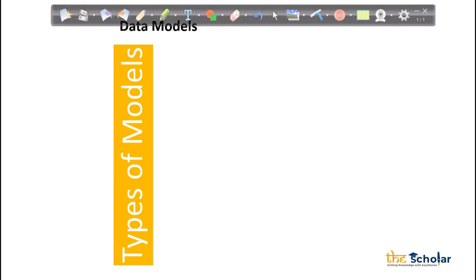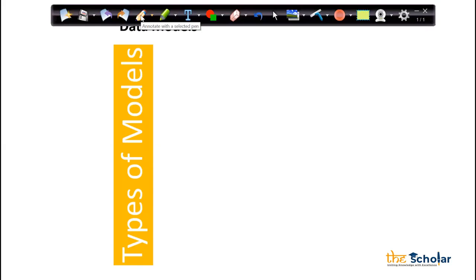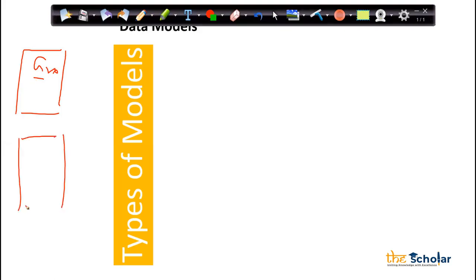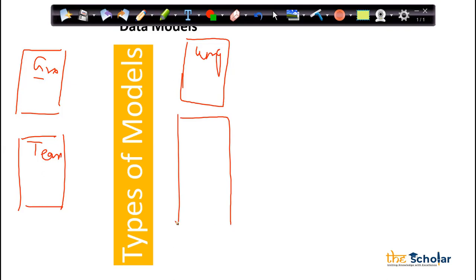And once I have all the details with me, I will start creating the table structures. What does this table structure mean? For example, it's IPL. What all tables can I have? I can have one table which is a ground table, where I will have all the ground details. Then I will have a team table where I will have all the team details. Then I will have an umpire table. I'll have a player table.